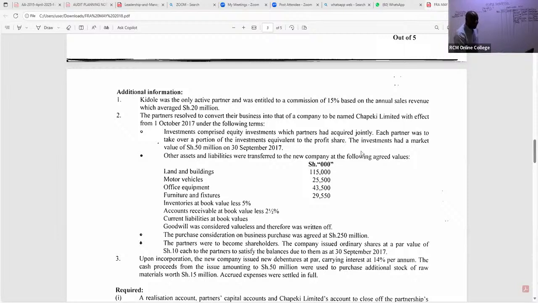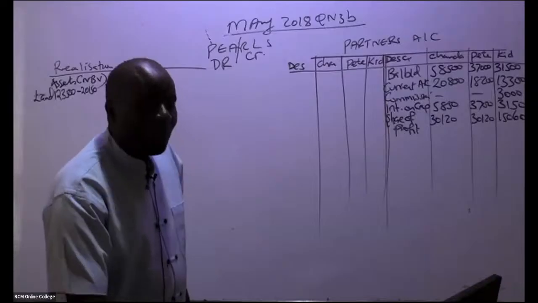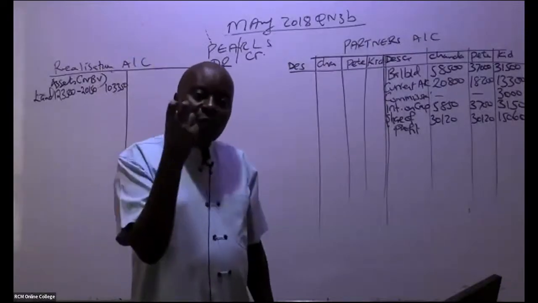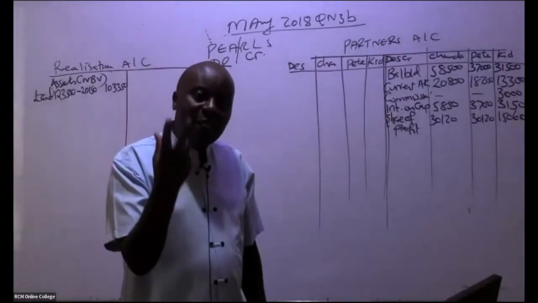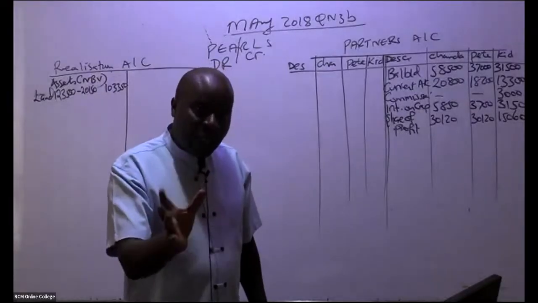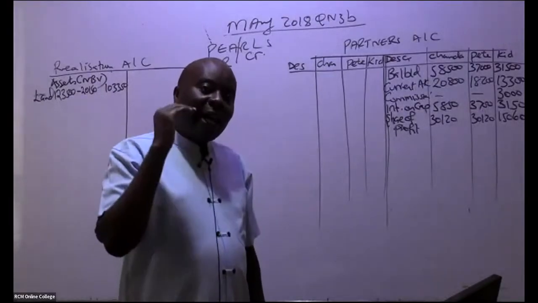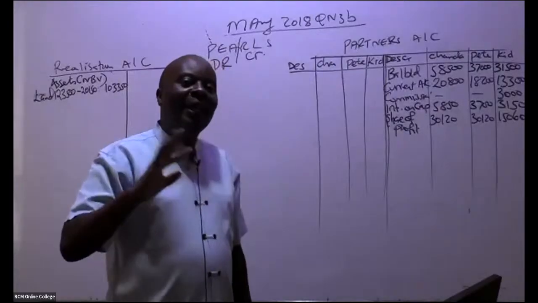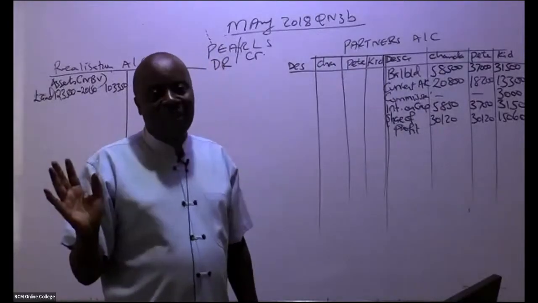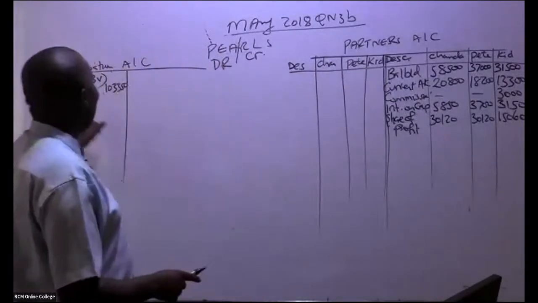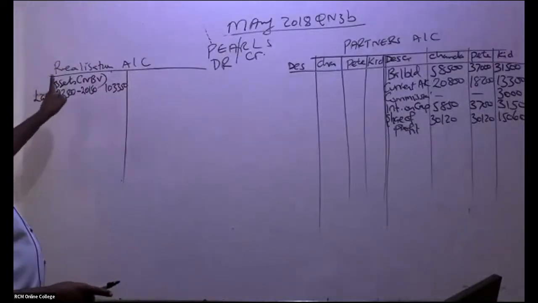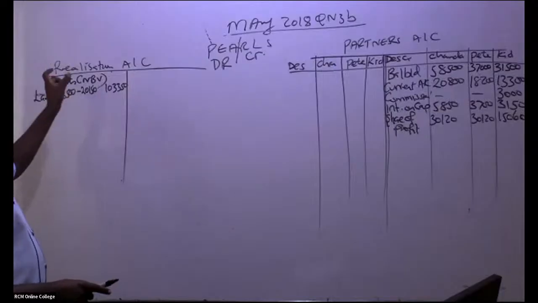When we are doing the realization account, we have not yet started negotiating for asset prices. Here, basically, we are realizing the assets at cost minus accumulated depreciation. So anytime assets are transferred to the new company, they'll be taken to the realization account at net book value.